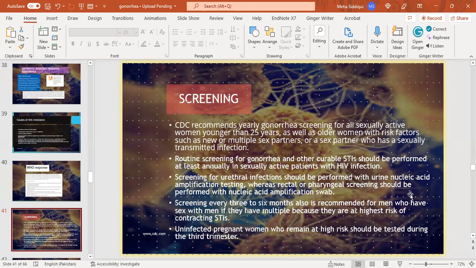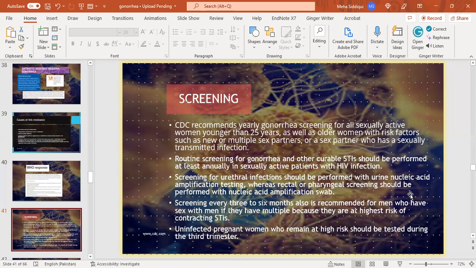Screening. CDC recommends yearly gonorrhea screening for all sexually active women younger than 25 years, as well as older women with risk factors such as new or multiple partners or a partner who has a sexually transmitted infection. Routine screening for gonorrhea and other curable STIs should be performed at least annually in sexually active patients with HIV infection.